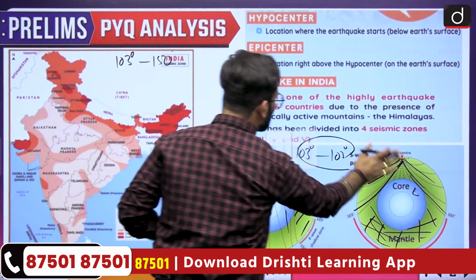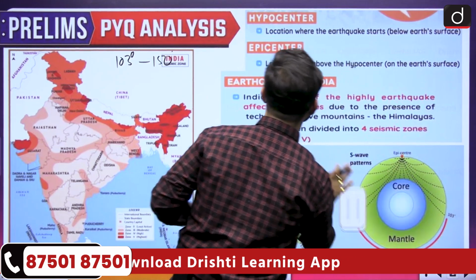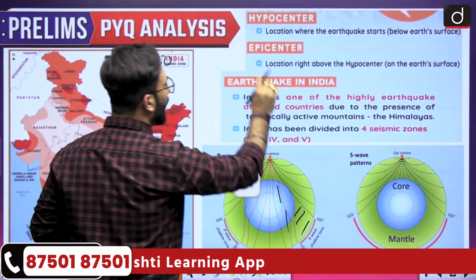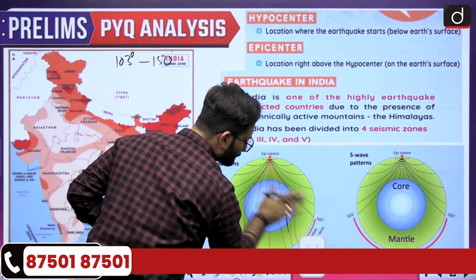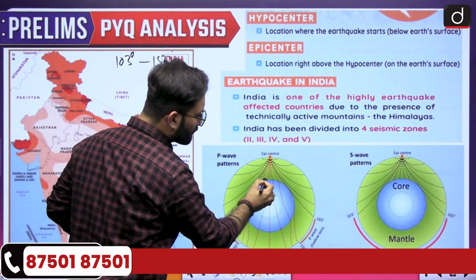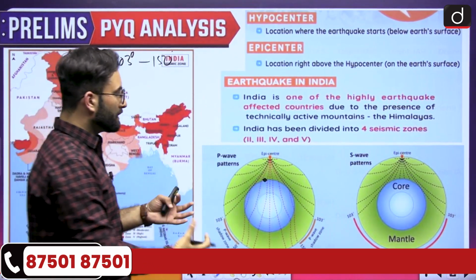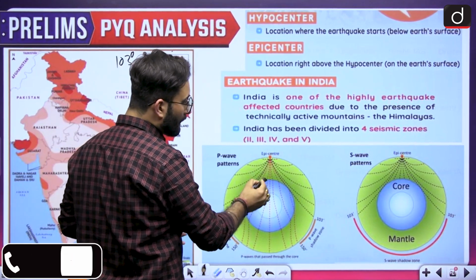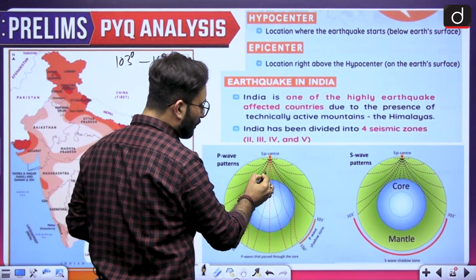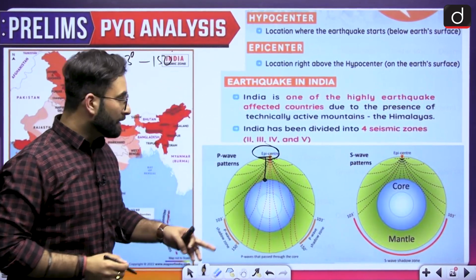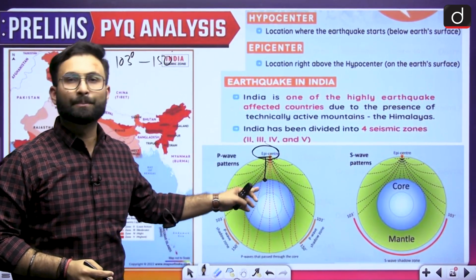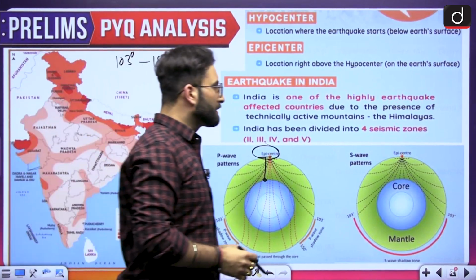Other than that, one aspect over here is the hypocenter and the epicenter. When we talk about the hypocenter, that is the location where the earthquake is starting. Let's say this is your earth. Inside somewhere over here in the earth, there was a release of energy because of which the earthquake has started. Now the projection of this on the surface will be basically your epicenter. The place where the earthquake has started is your hypocenter. This is something which we have discussed over here.